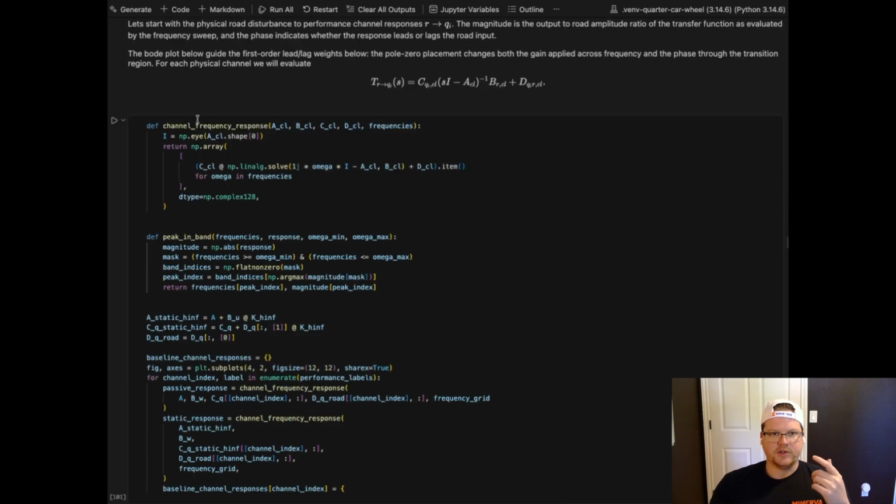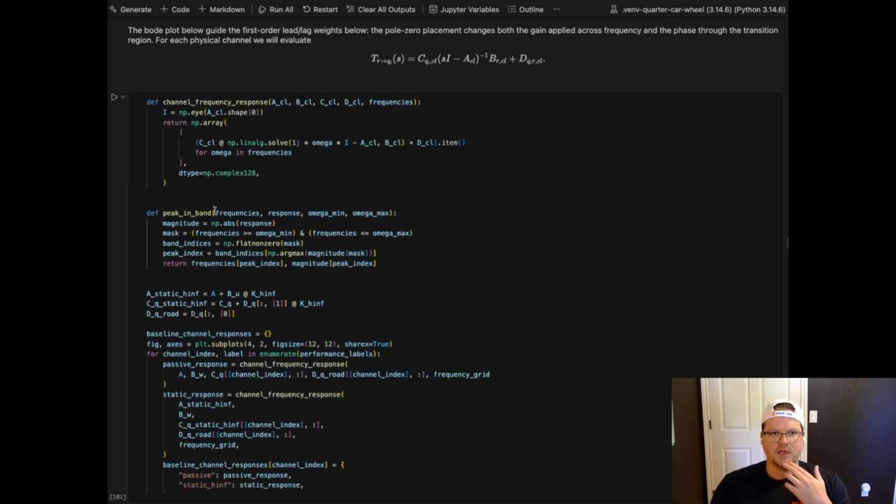And so these are some function helpers. This is the channel frequency response, taking in the closed loop plant and the frequency sweep. This is just back solving for the omega. So we are taking the omega in, and getting the frequency response by back solving this inverted part here.